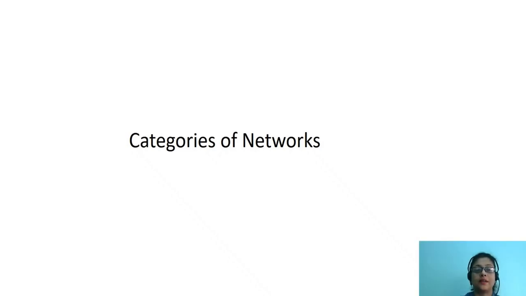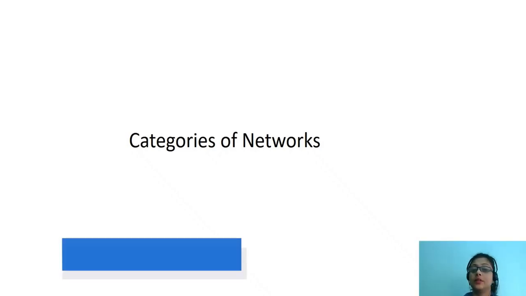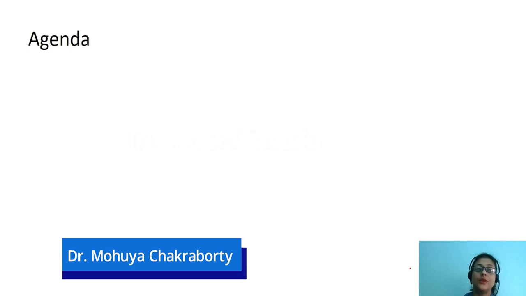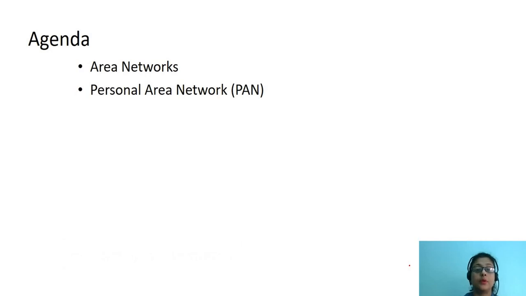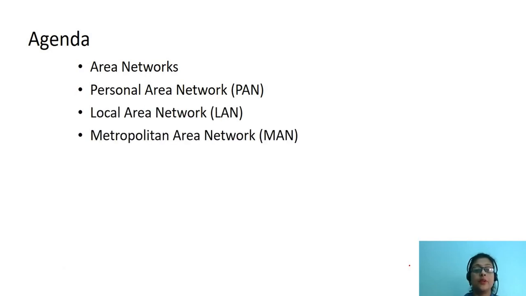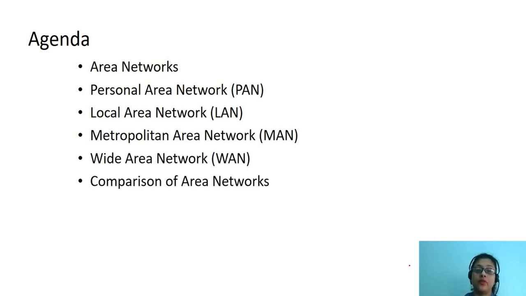Hello, welcome back. In this lesson, we are going to learn about the categories of networks. So let's look at the agenda. We will be learning about area networks. Among the area networks, we will be learning about personal area network or PAN, then local area network or LAN, metropolitan area network or MAN, wide area network or WAN, and comparison of area networks.